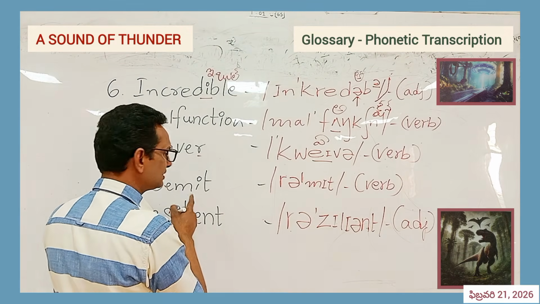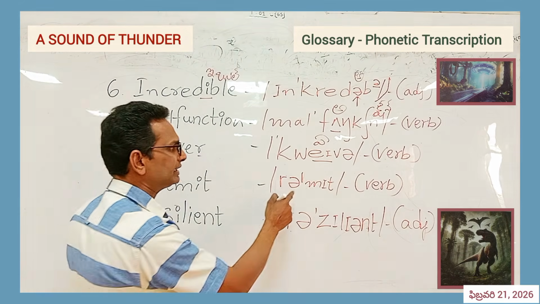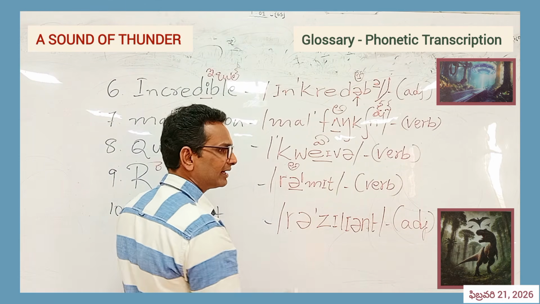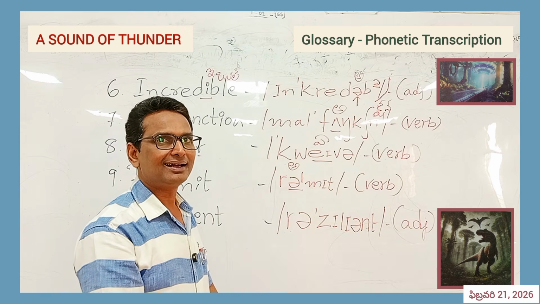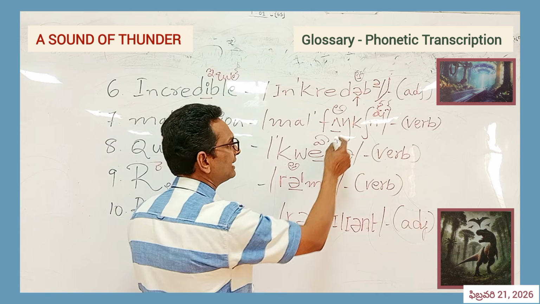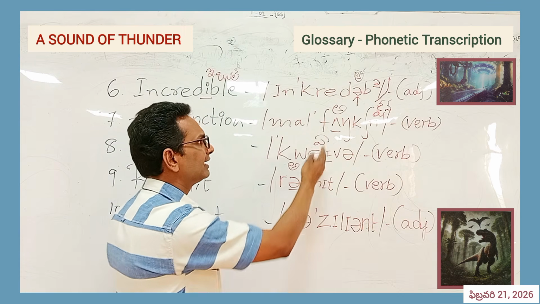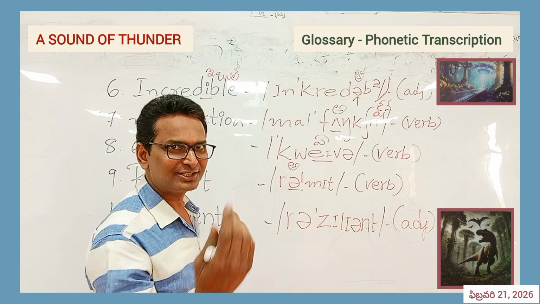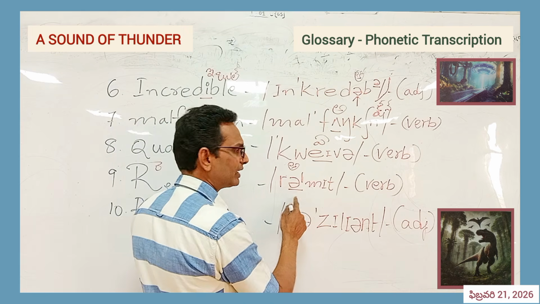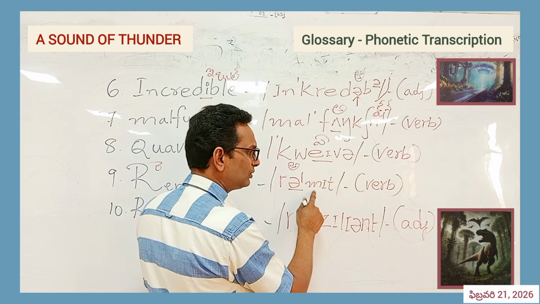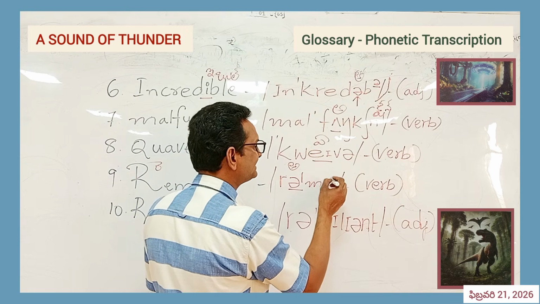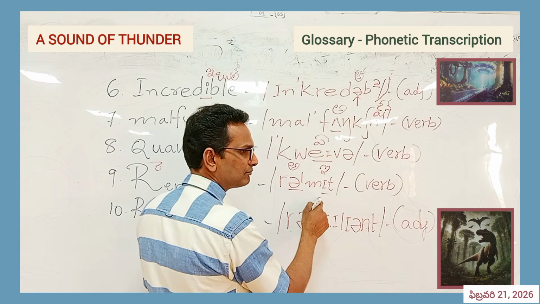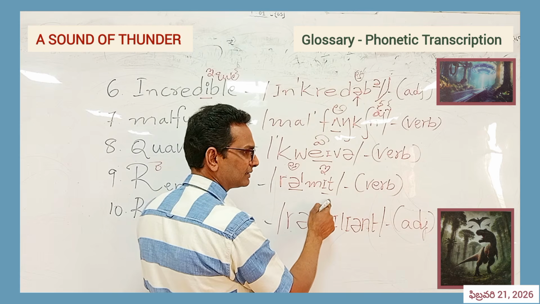Again, remit. Here we just say re, but according to phonetic transcription, that's wrong. It's actually again a sound. It will become ra. What is the difference between this and this? You try and then you will feel it. Ra. There is a stress mark here. It's the ma sound, m, and this is e. Remember, this is just like i. Remit, mit, remit.